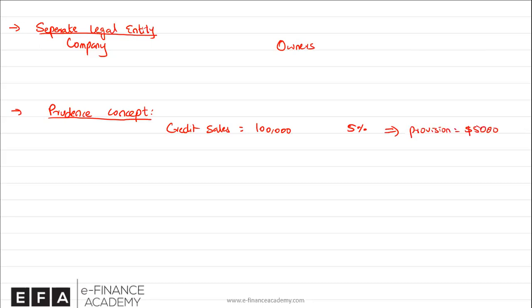So what you are saying is you're suspecting that out of 100,000, around $5,000 of the receivables from your customers will actually go bad, and you're going to record this as an expense based on the estimate. So if you foresee a loss, you don't wait for it to happen, you provide for it immediately in the form of either a provision or by creating an allowance. So these are two important concepts, and you will see the applications of these later on when we speak about provision for doubtful debt, provision or allowance for goods returned when a company sells goods, and so on.